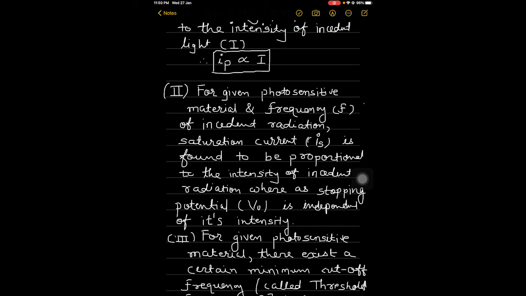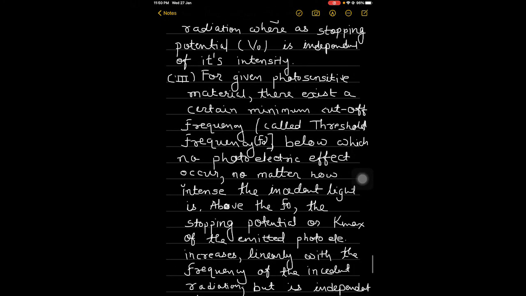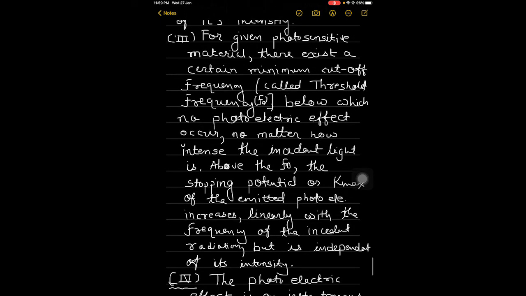Here we have already observed that if we change the material, the photoelectric effect will occur at a different potential also. Now the third conclusion is that for a given photosensitive material there exists a certain minimum cutoff frequency, which we have already considered as the threshold frequency, below which no photoelectric effect occurs. If our frequency is less than the threshold frequency, we cannot find any photoelectric effect.